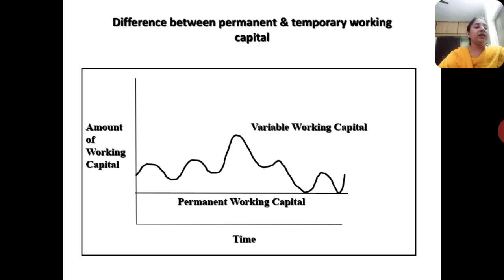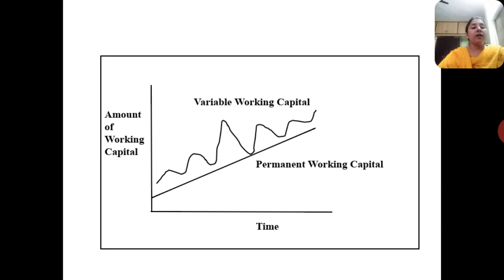Variable working capital is that which fluctuates with time as it is needed. Sometimes it is up, sometimes it is down, as per the market conditions and as per the demand. Here is another curve of permanent and variable working capital. When the company is in the growth stage, permanent working capital is always increasing, but in a fixed ratio.